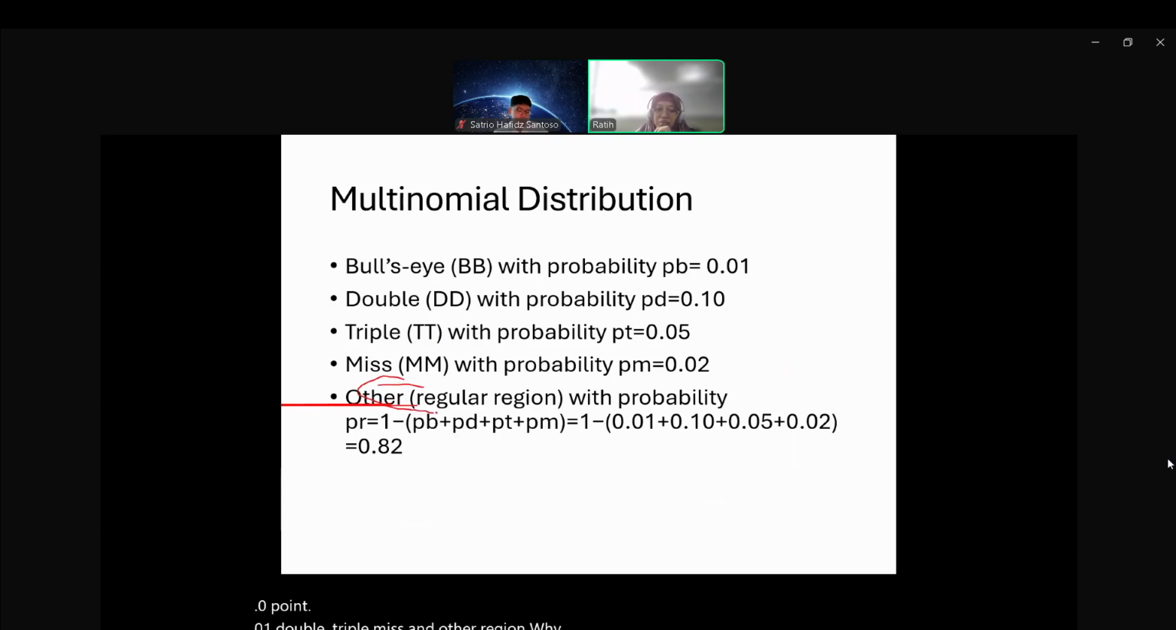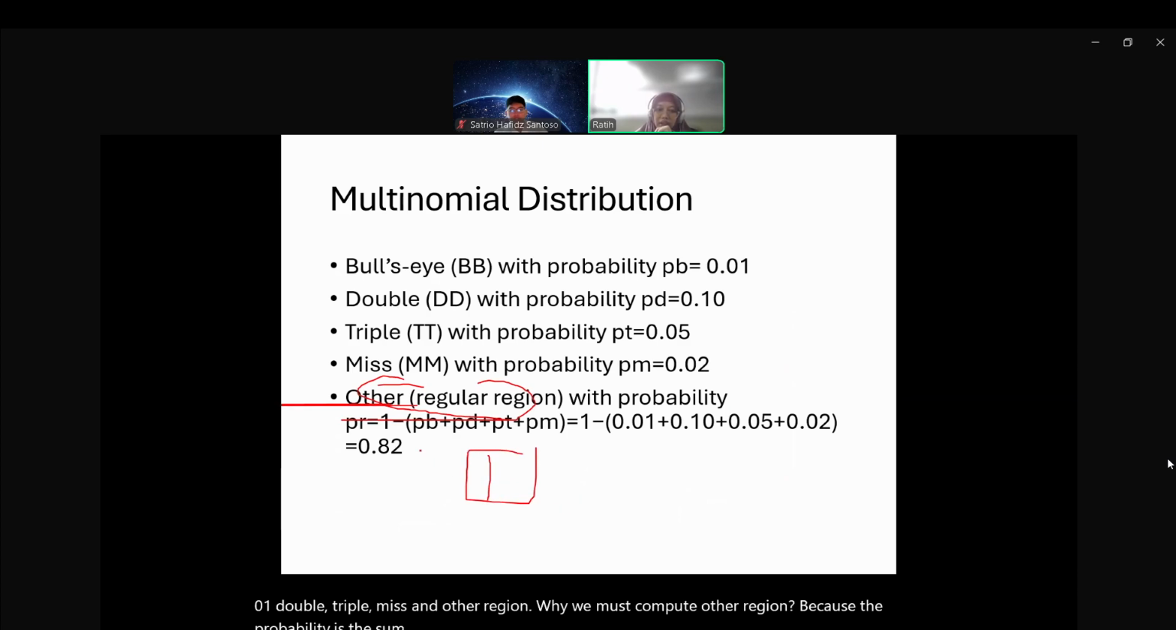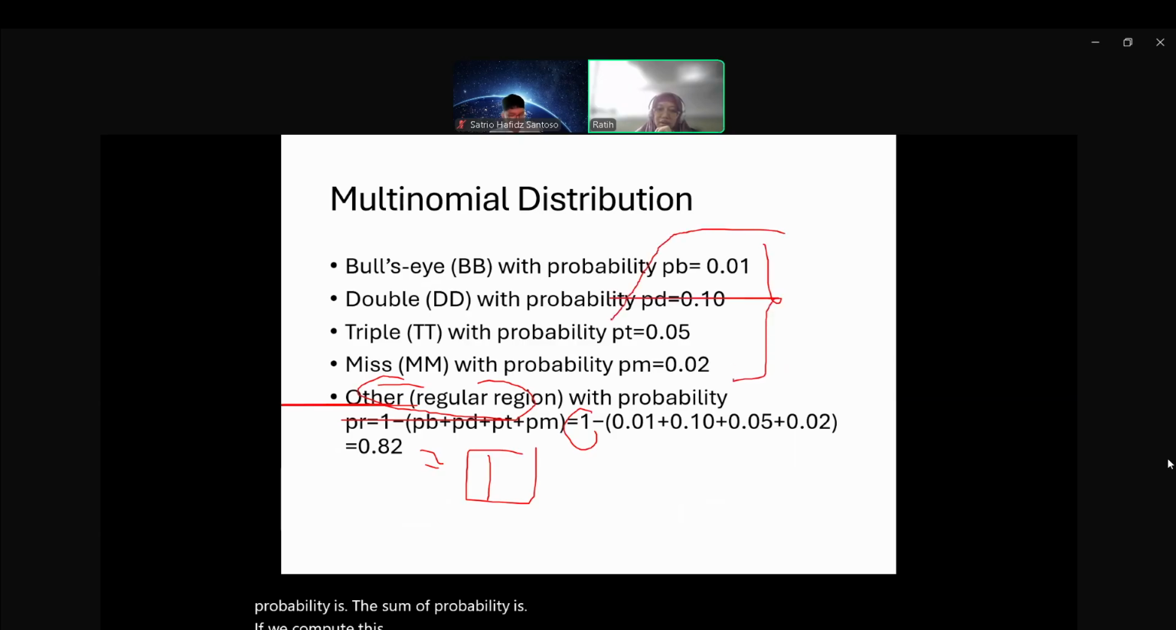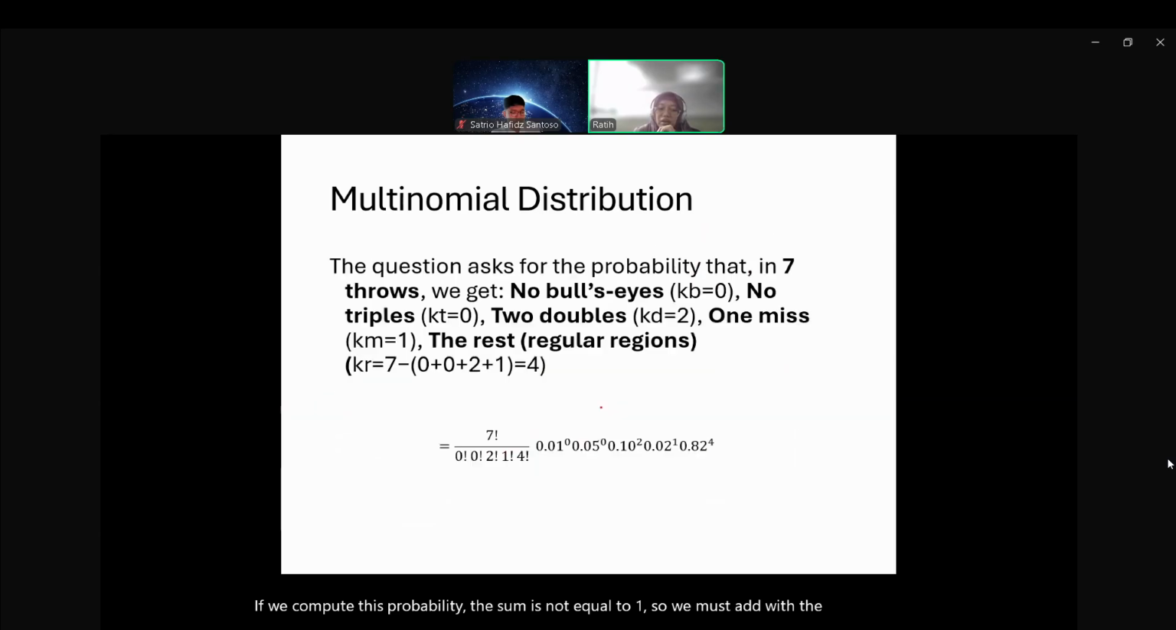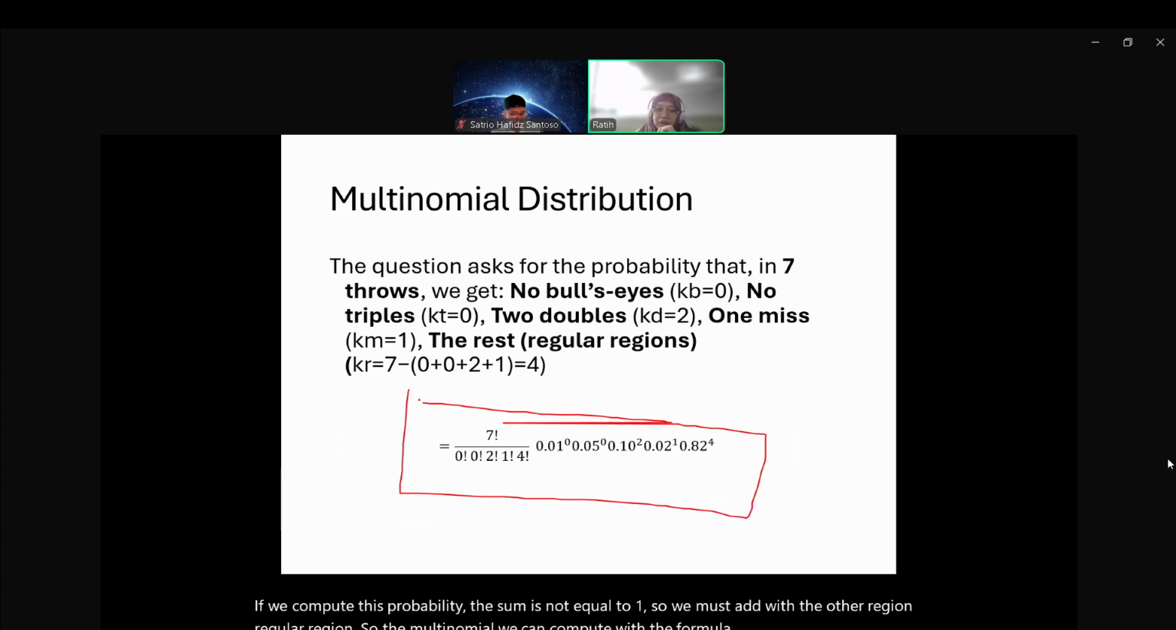Why must we compute the other region? Because the sum of the probabilities is 1. If we compute these probabilities, the sum is not equal to 1. So we must add the other region. So the multinomial, we can compute with the formula of the multinomial. Okay? Any question for the multinomial distribution?